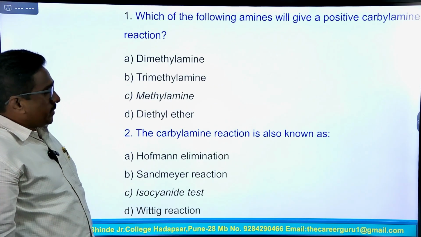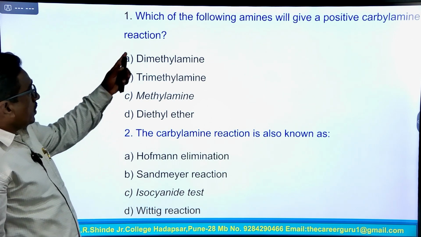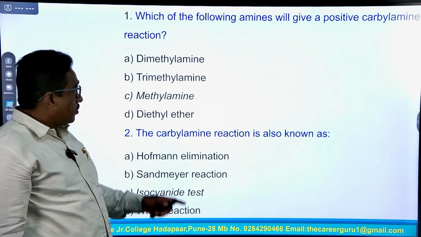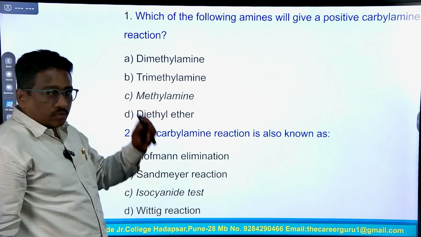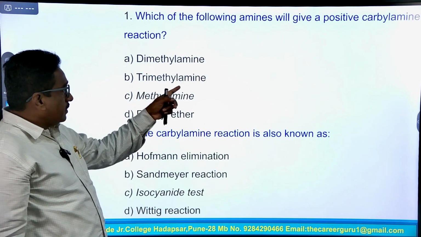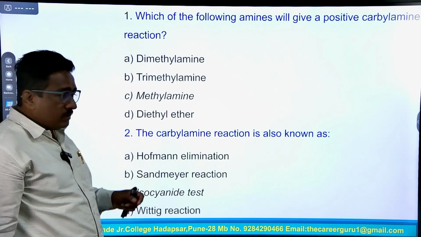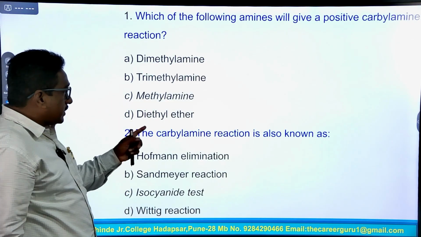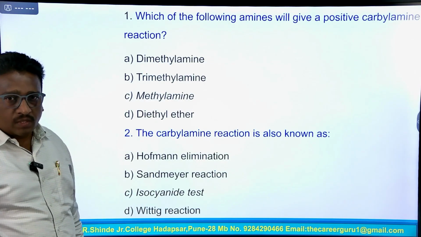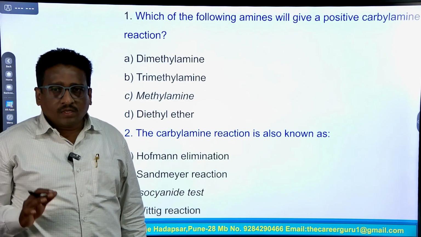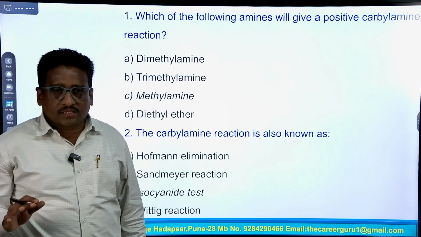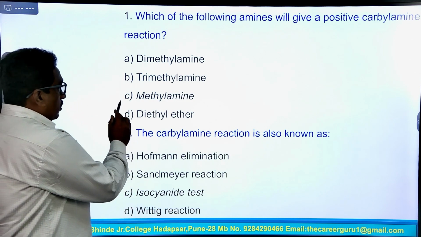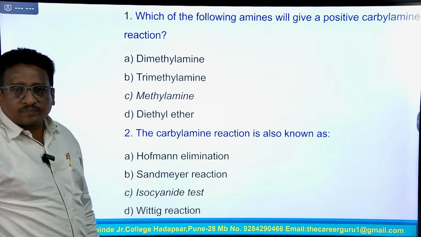So, some MCQs based on this carbylamine reaction. Number 1: which of the following amines will give a positive carbylamine test? First option, dimethylamine, this is an example of a secondary amine. Trimethylamine, this is an example of a tertiary amine. Option C, methylamine, is an example of a primary amine, and option D, diethyl ether, is an example of an ether molecule. So, out of these 4 options, as we have studied in the carbylamine reaction, only a primary amine gives this test. Hence, the correct option is option C, methylamine.